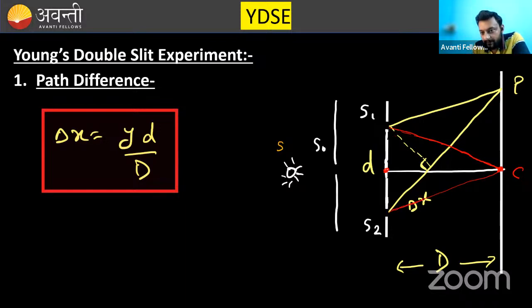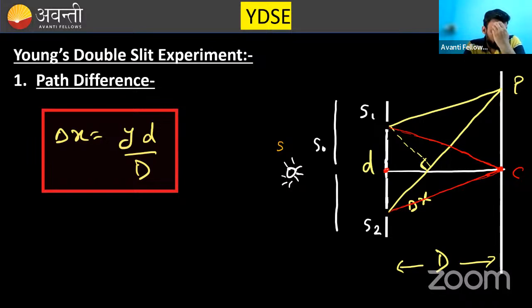If distance is same, that means the path difference is going to be zero. Path difference is going to be zero. And this point where path difference is zero, we will get a maxima.